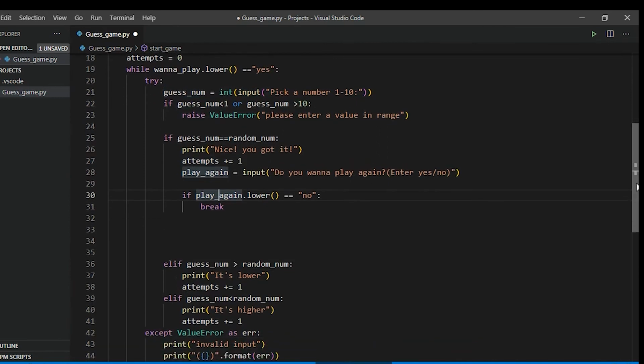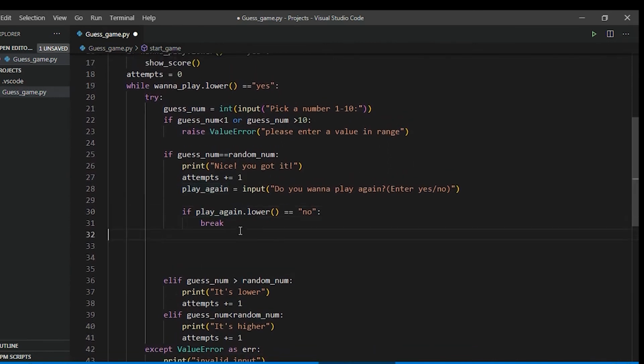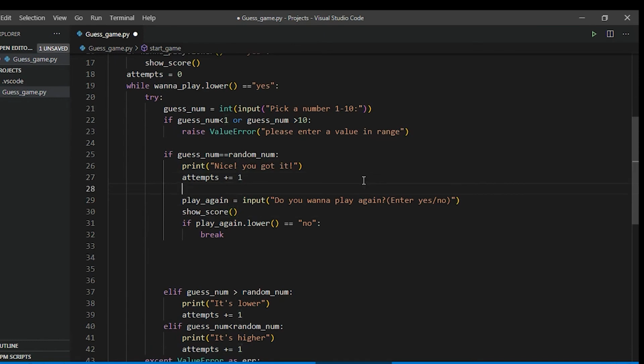So that's great. Now let's also show the score when he gets right. And one more important thing we forgot is to append the number of attempts to the attempts list, which will help us to display the high score, right? The player who got it right with the least number of attempts, by playing only once or twice, will mostly be in the high scores.